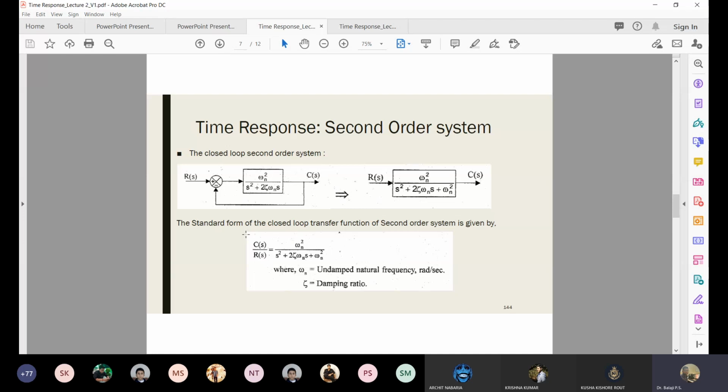The transfer function of a second order system can generally be given as omega n square over s square plus 2 zeta omega n s plus omega n square. Now, what is this damping ratio? You have not learned damping ratio so far because the subject of vibration has not been covered. But I would like to know, have you heard about critical damping? What is damping?